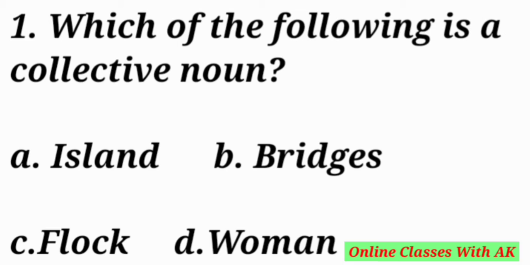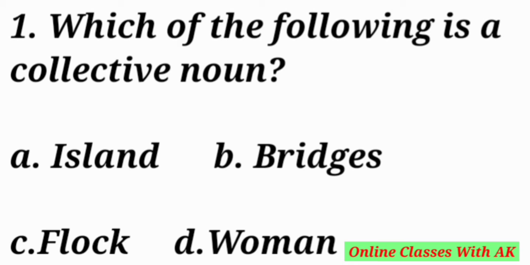First of all, we will see the first option. There is written island. So what is an island? An island is a tract of land completely surrounded by water and not large enough to be called a continent.